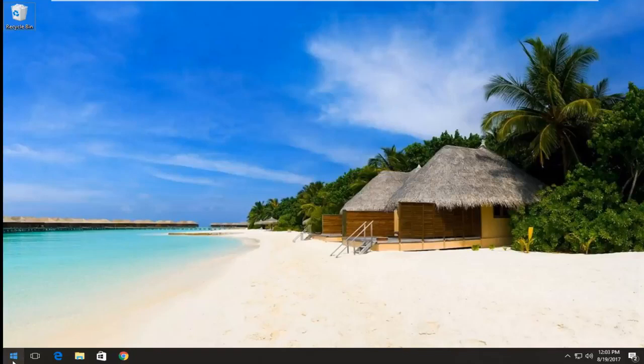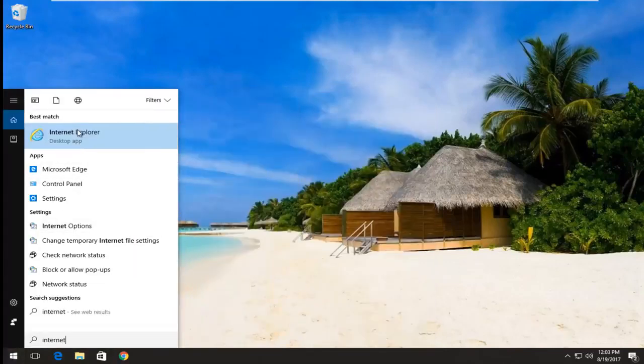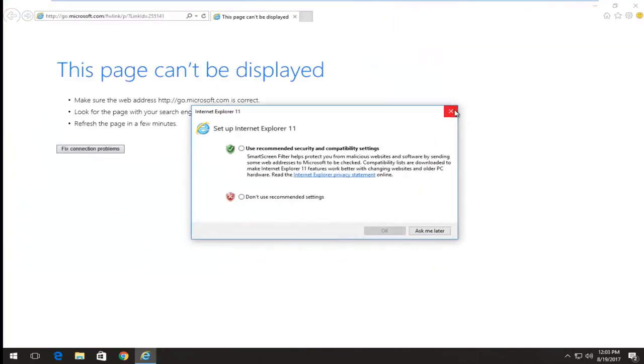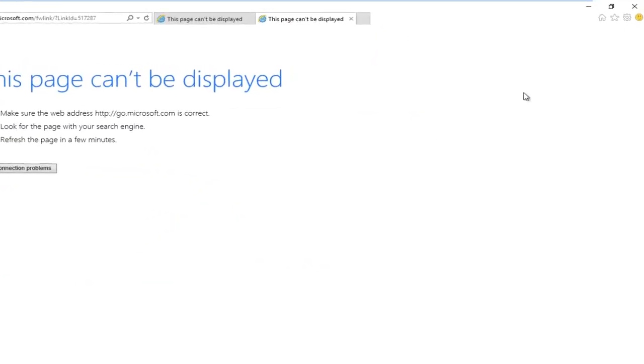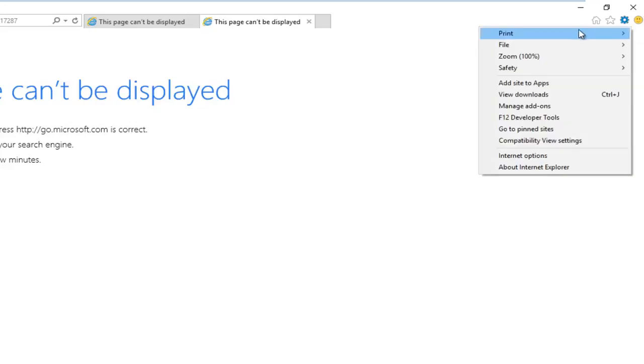the Start menu, and you want to type in Internet Explorer. And you want to open up Internet Explorer here. And you want to go up and left click on the little gear icon right next to the smiley face. It should say Tools if you hover over it. And then you want to left click on Internet Options.